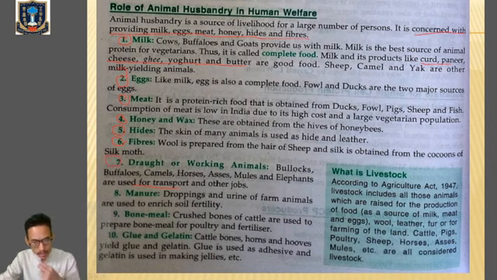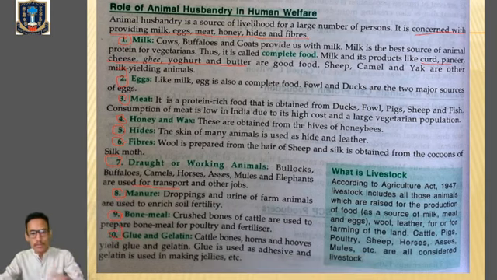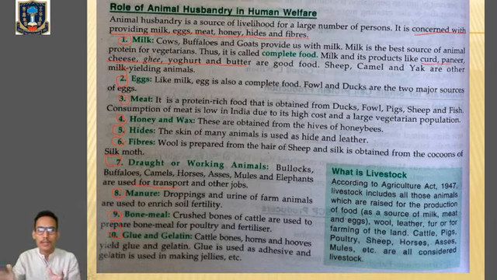Then we make fertilizers from the excreta of those animals. Then bone meal: crushed bones of cattle are used to prepare bone meal for poultry and fertilizers. Then glue and gelatin: cattle bones, horns, and hooves are used to produce glue and gelatin. So these are the products mainly obtained from animal husbandry.